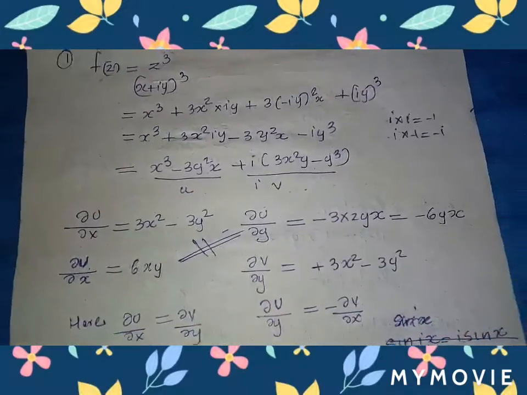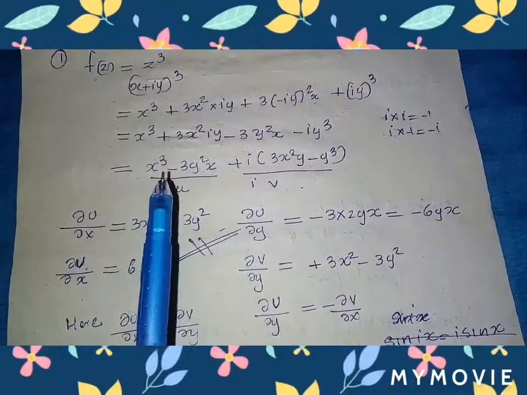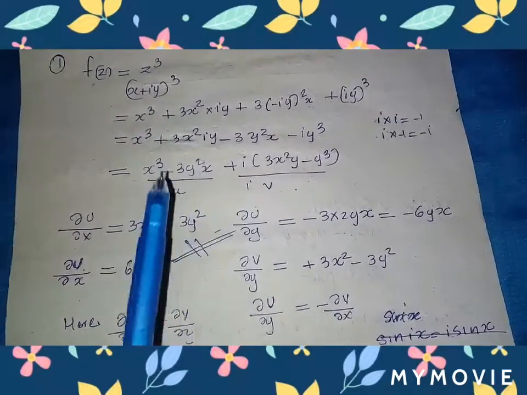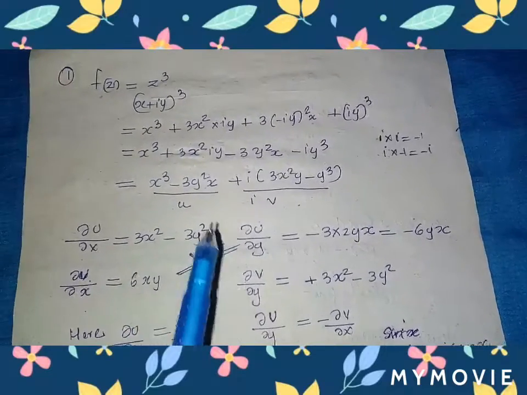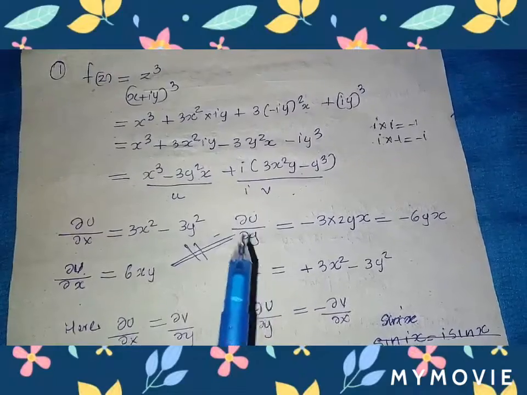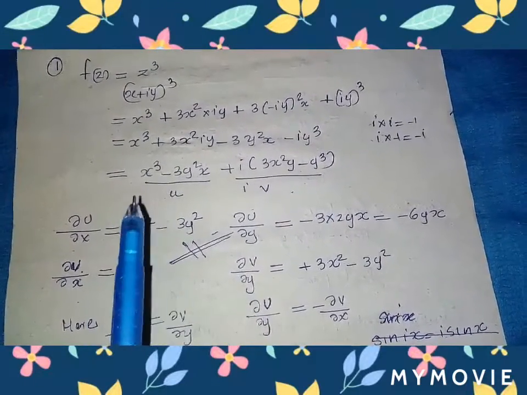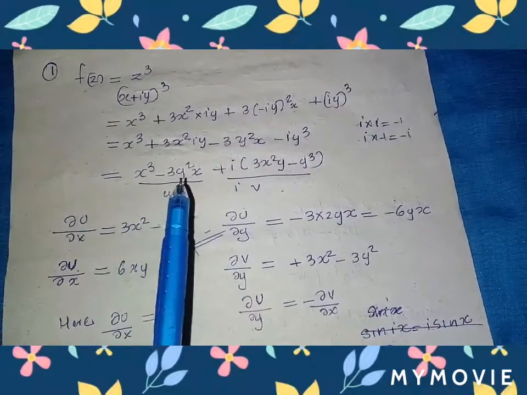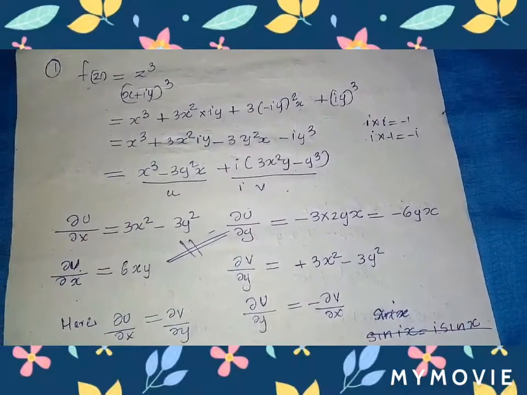Then we check the Cauchy-Riemann condition. Dou u by dou x: x cube differentiation is 3 x square, minus 3 y square x differentiation with respect to x is minus 3 y square. So we get dou u by dou x like that. And dou u by dou y: x cube only, so with respect to y the derivative is 0, minus 3 into y square differentiation, that is into 2y into x, that is minus 6 y x.